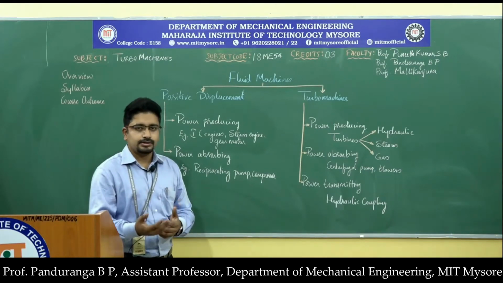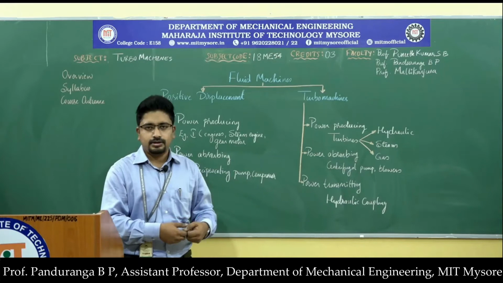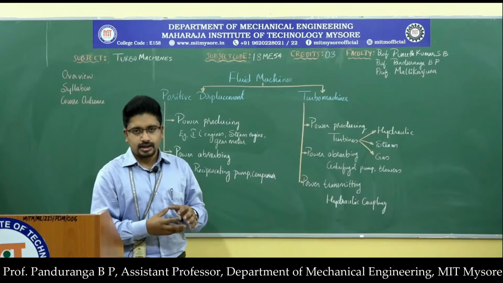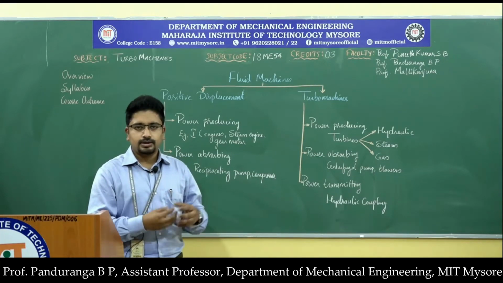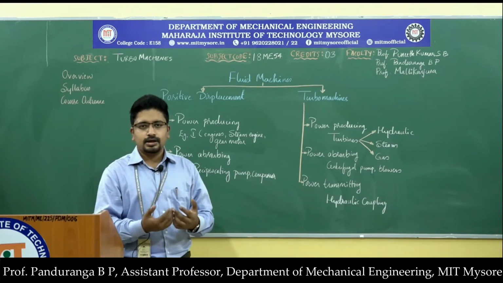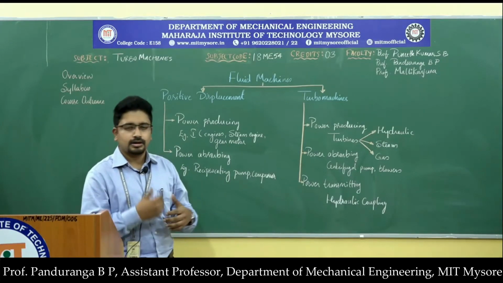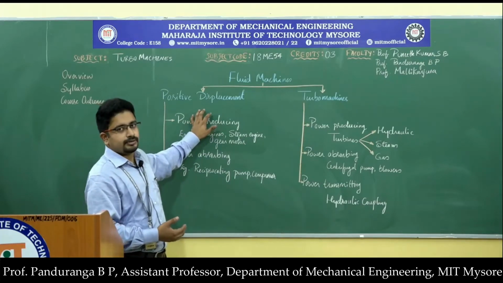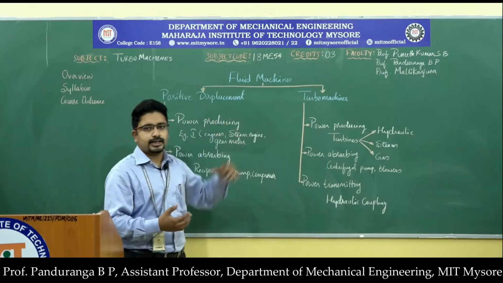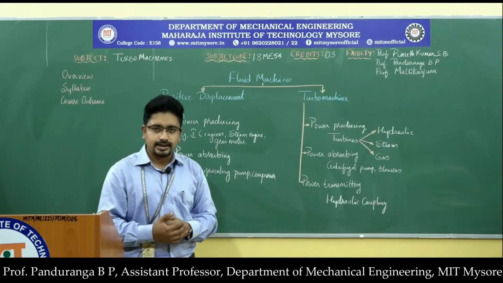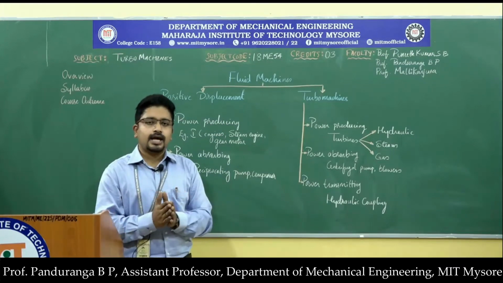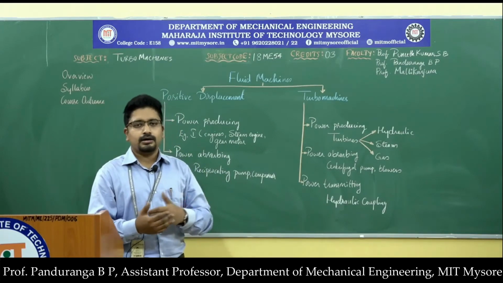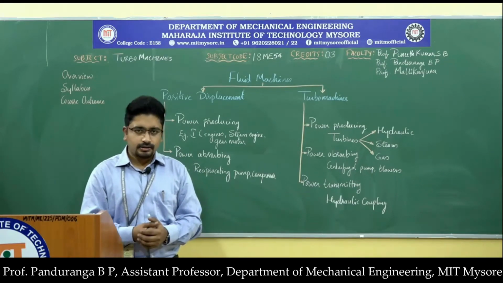Again, there also the heart sucks blood and keeps it inside the heart for a moment to pressurize it, and then it releases or circulates it to the other parts of the body. So those are the examples for the positive displacement machines, where the energy interaction happens when the fluid is at rest, and the energy interaction is happening due to change in the volume of the machine or the fluid, and that changes the stagnation state of the fluid.